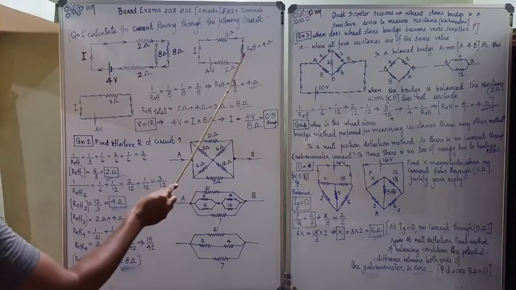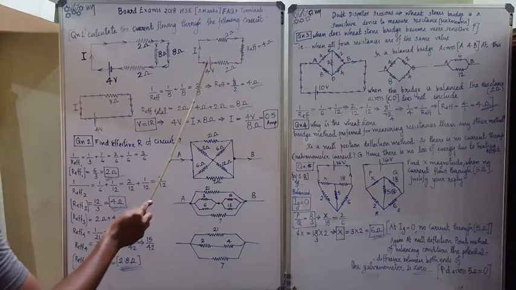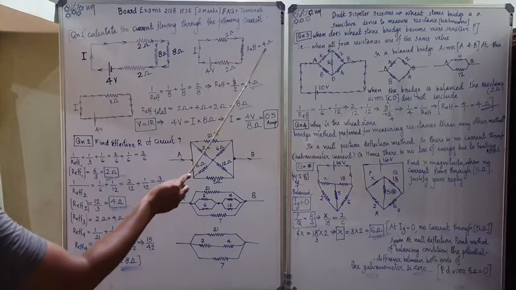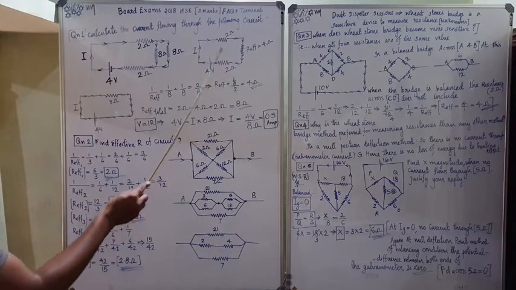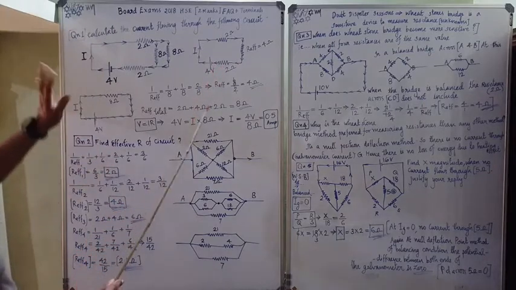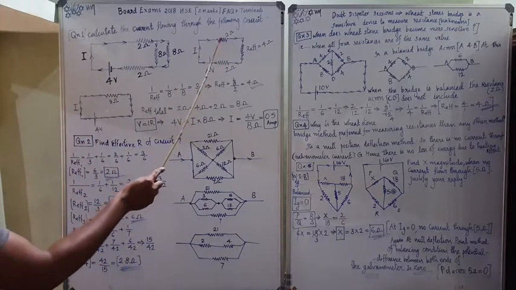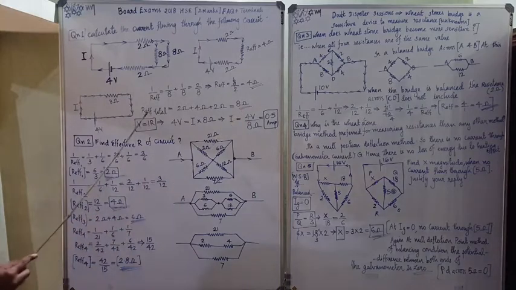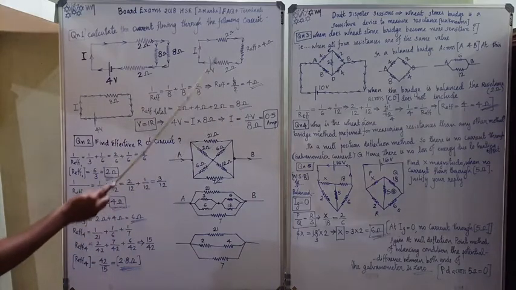The current is going through 2 ohm, then the 4 ohm resistance, and then comes the 2 ohm. So these three are in series now, so we can just add them. The effective resistance of these three resistances is 2 ohm plus 4 ohm plus 2 ohm, which is 8 ohm. This is the answer. So R effective total is equal to 8 ohm.